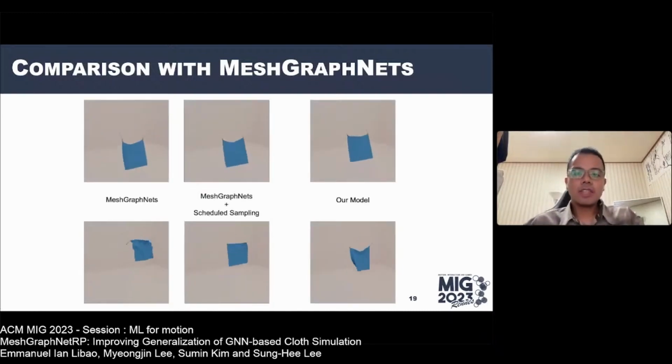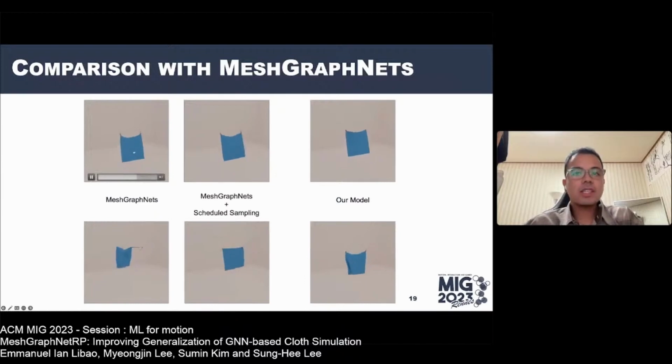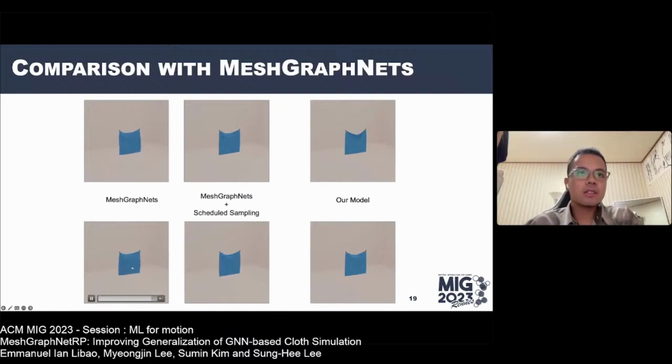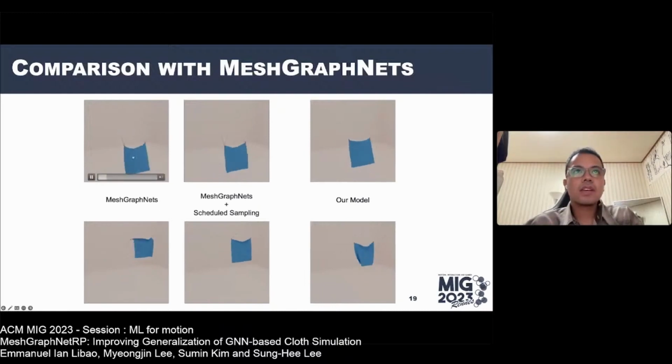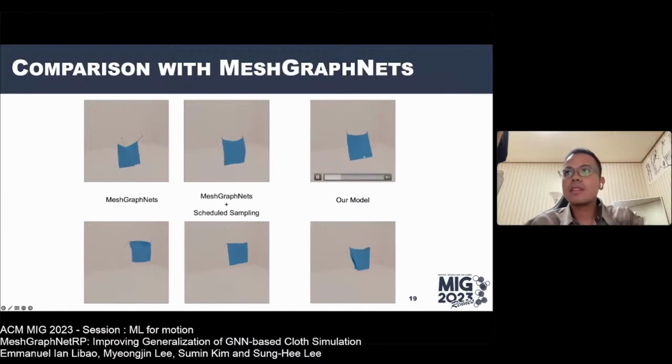Shown here are the video results. We see right away that the MeshGraphNets and MeshGraphNets with scheduled sampling cannot produce stable results. We can see the instabilities occur on the elongation on the part near the cloth handles. Also, there are shaking artifacts here. Again, let's see it. And our model is stable.